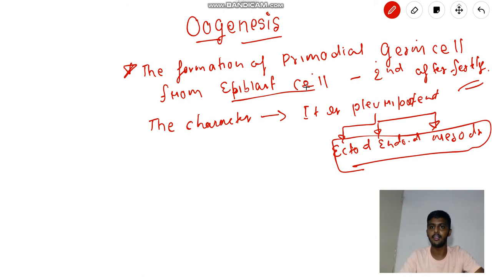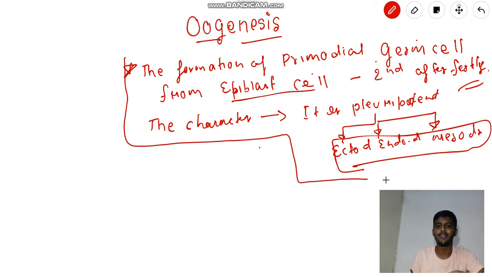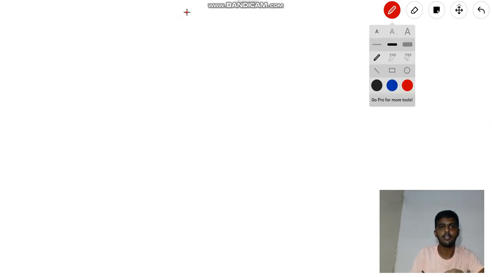As we all know, the second week is the time of the pre-embryonic phase. So we are going to see how this primordial germ cell helps in the formation of gonads. As we all know, gonads are the only ones responsible for the formation of gametes.